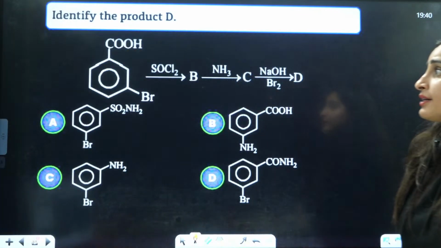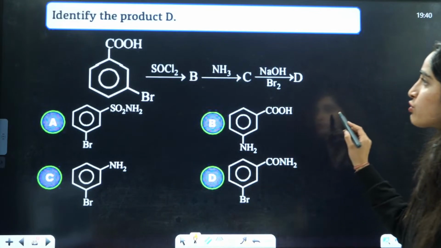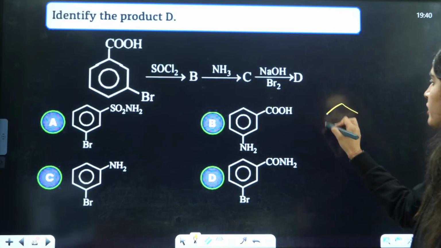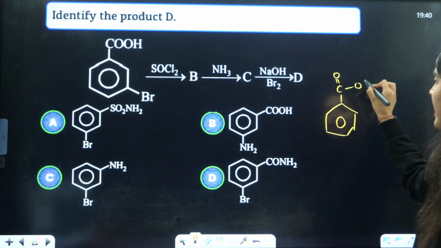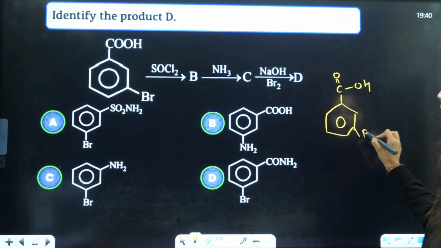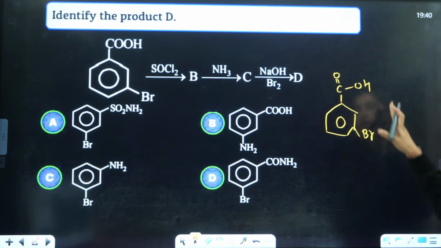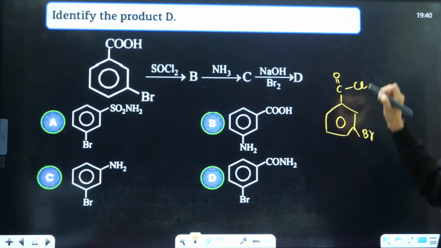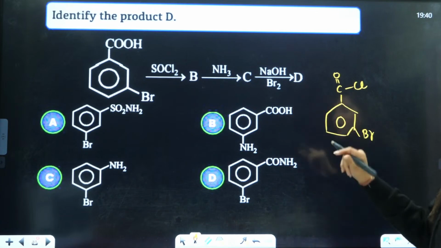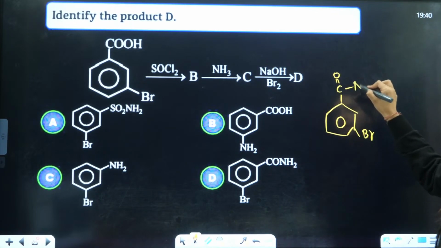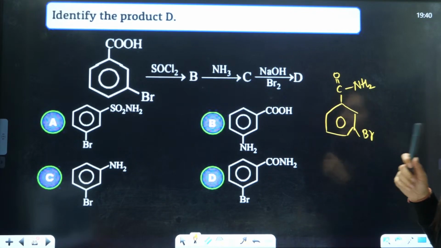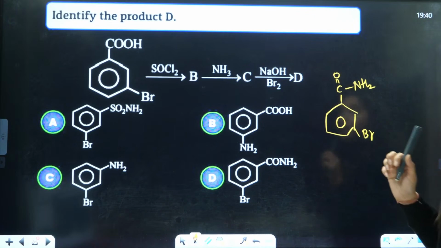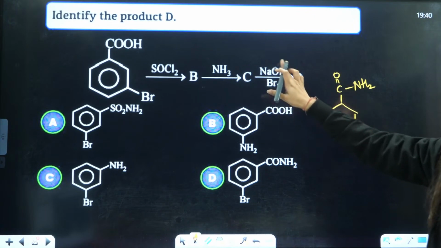Identify the product D. So when you add SOCl2, this is C double bond O, OH, and this is Br. SOCl2 means it is going to replace this OH with Cl. Then adding NH3, it is going to replace this Cl with NH2. Then after adding NaOH and Br2, we know that this is Hofmann bromamide degradation.